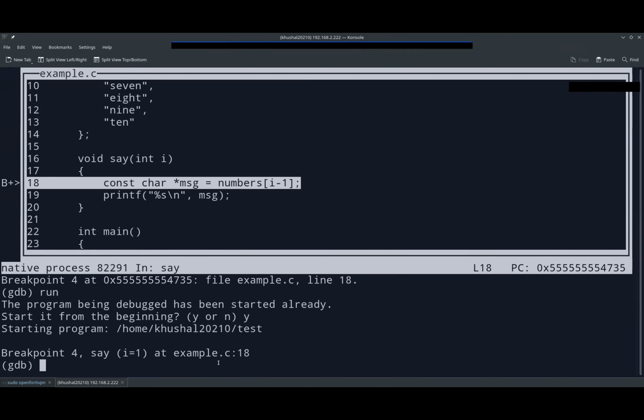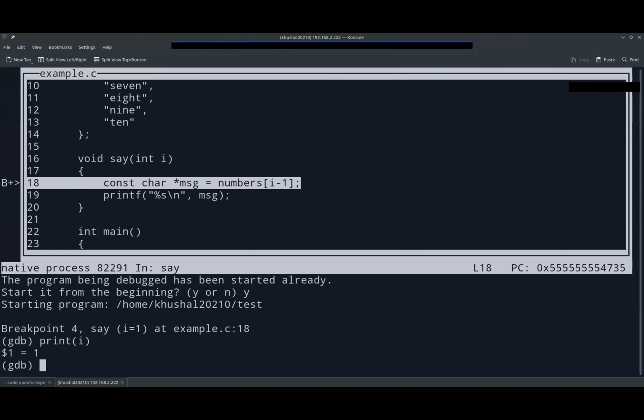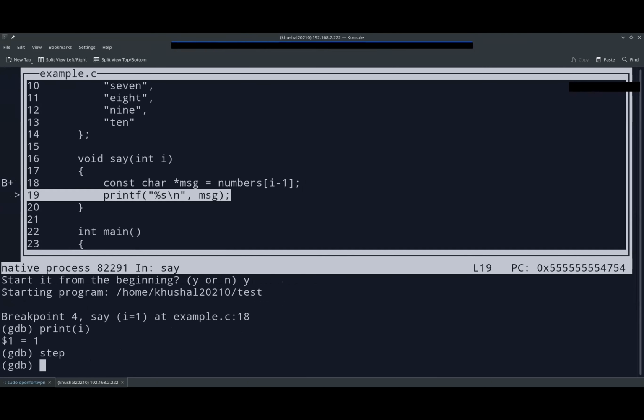So I'll just say run from the start, and then it stops the execution at this point. So we are in the function and we have integer I, right? If you want to see what's in the integer I, we can just do print I. Yeah. So the value of I is currently 1. We can just move to the next step using the step command. The step command will move to the next line.